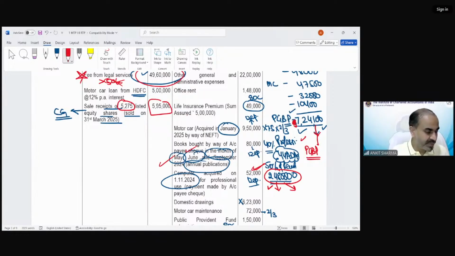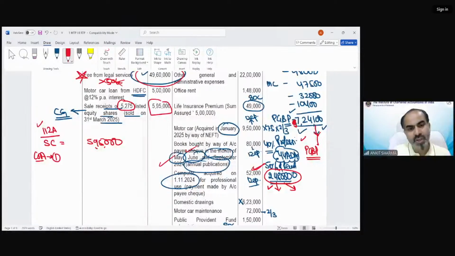So in this case, these are long term, section 112A shares. For this purpose, the sales consideration has been given in the question, 5,95,000. But because these are shares which fall under section 112A, for the purpose of cost of acquisition, we have to take the actual purchase price. The actual cost of acquisition is 1,21,800. And we have to compare it with one more value which we need to find out as per FMV on 31st January 18 basis value, which would be in this case